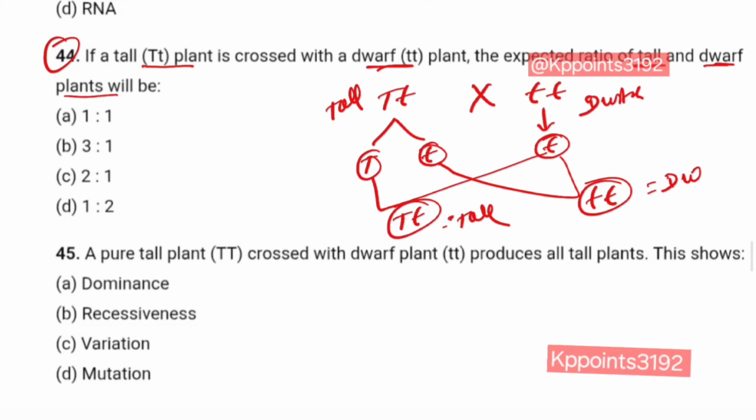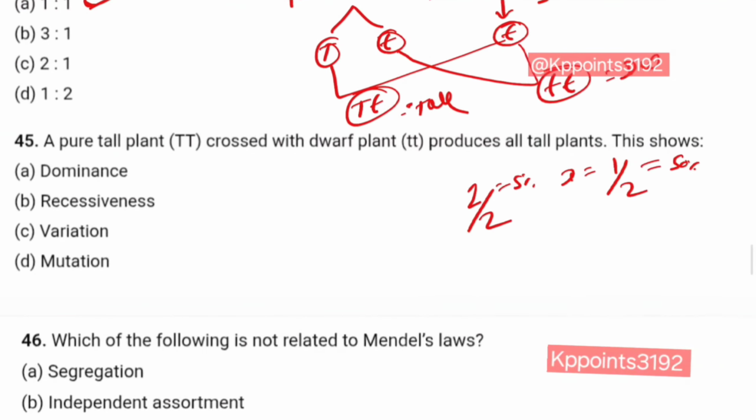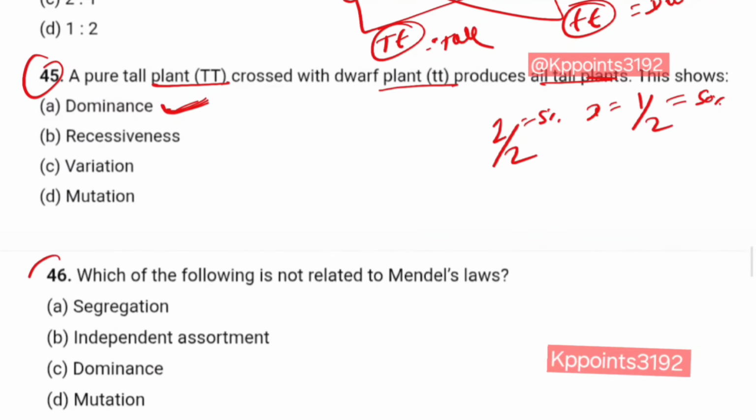How many tall? 1 out of 2. How many dwarf? 1 out of 2. That means 50-50%, means 1:1. 1 tall, 1 dwarf. Question number 45. A pure tall plant, capital T, crossed with a dwarf plant, small t, produces all tall plants. This shows dominance.